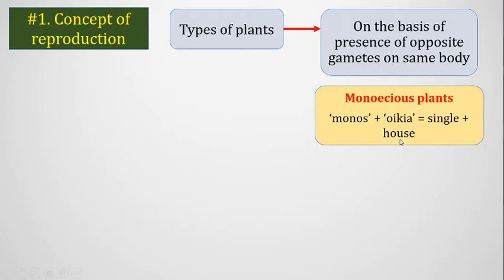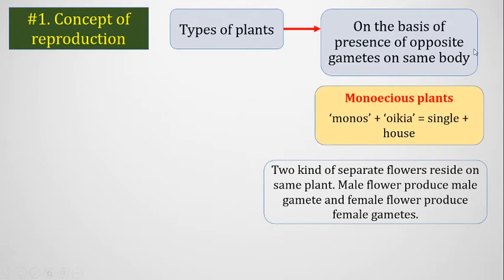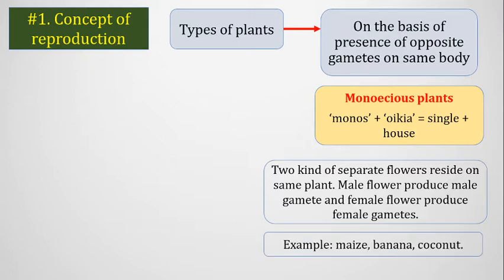At first, monoecious plants. Literally, from the Greek source, it means single house. That means within the single house, both opposite gametes are present in the same body. Monoecious plants are plants where two kinds of separate flowers reside on the same plant. The same body contains a male flower that produces male gametes, and it also contains a female flower that produces female gametes. We see such flowers in maize, banana, and coconut.